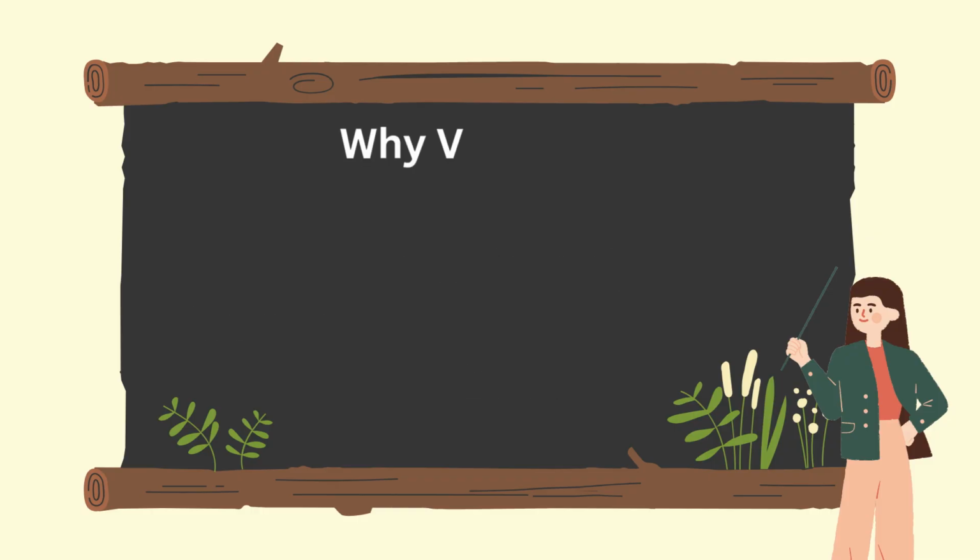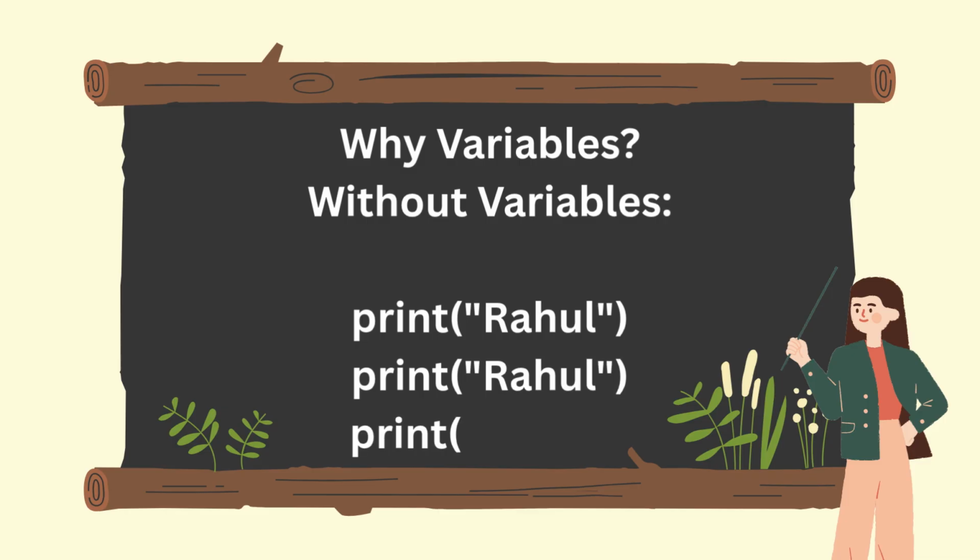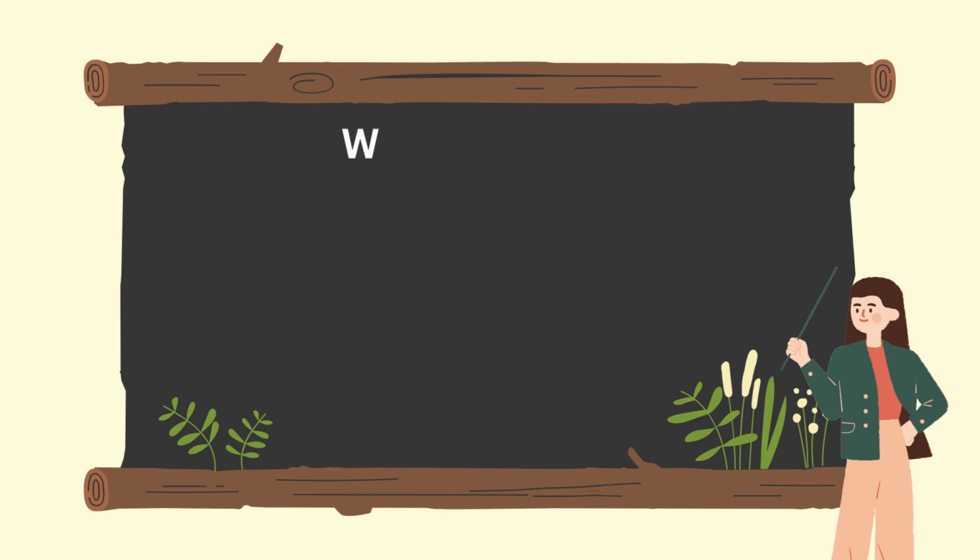Now you might ask, why can't we directly write a value every time? Let's see, without a variable, print("Rahul"), we can write it 3 times. Imagine we need to display Rahul's name 50 times. Now suppose Rahul changes to Amit. We must edit all 50 lines. This takes time. Now look at variables. name = "Rahul".